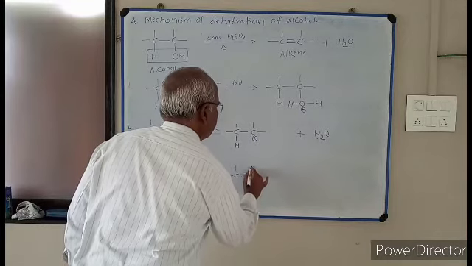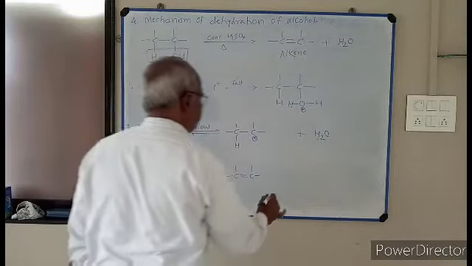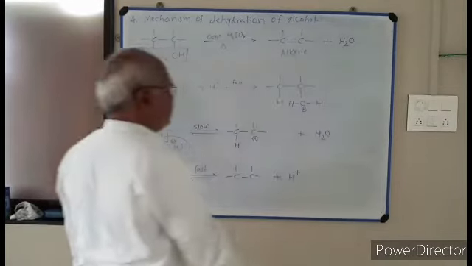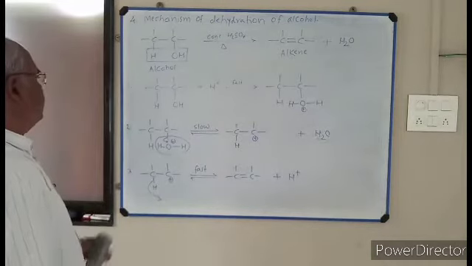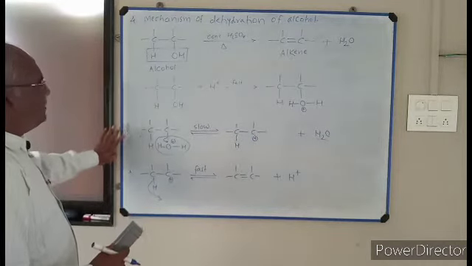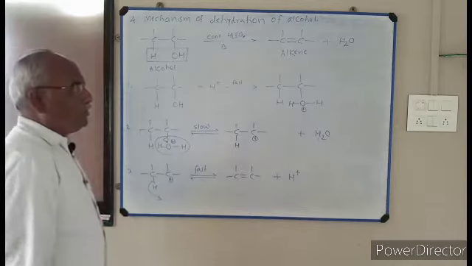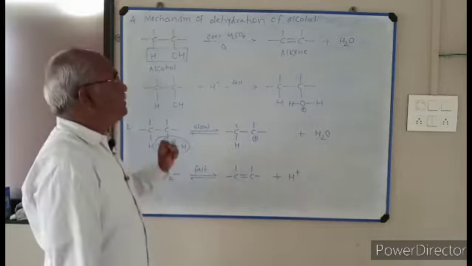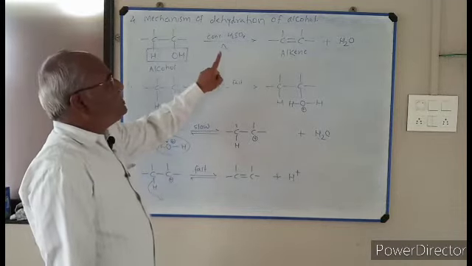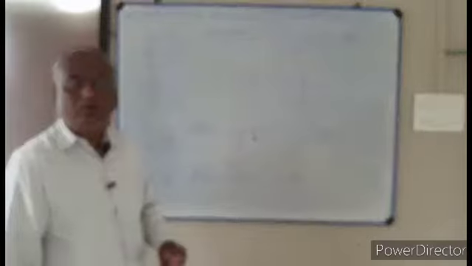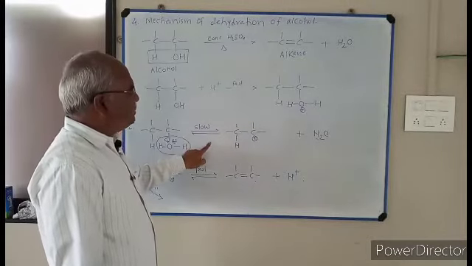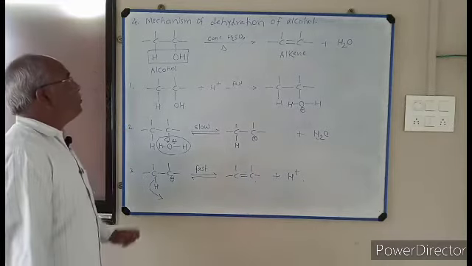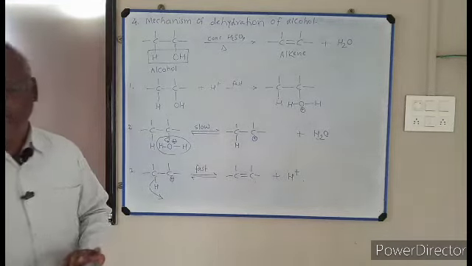Carbon, carbon, double bond, alkene is produced, plus H plus. This is the product. So there are three steps in this mechanism. In the board exam, the question will be important for 3 marks: explain the mechanism of dehydration of alcohol. If you write these 3 steps, you will get full credit. So this is about the fourth mechanism.